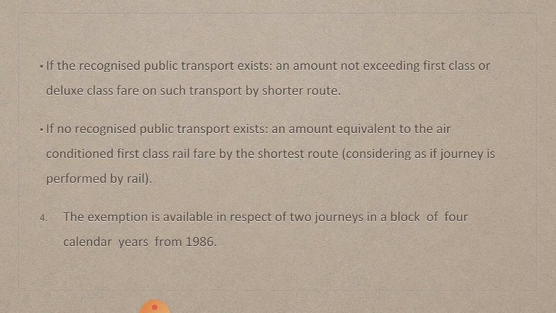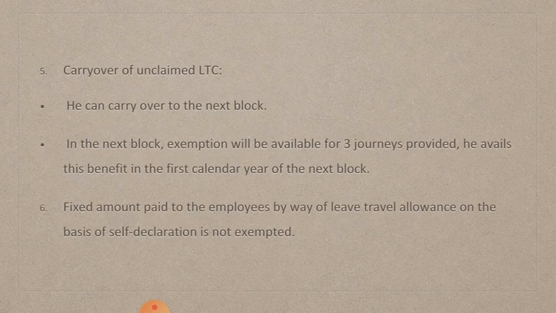Then 90, 91, 92, 93, like that 4 years is one block. They can claim concession like that only. They can carry over the unclaimed leave travel concession. Carry over means they can claim the leave travel concession in the next block if they are not traveling in one particular block. There are conditions to claim this unclaimed leave travel concession.